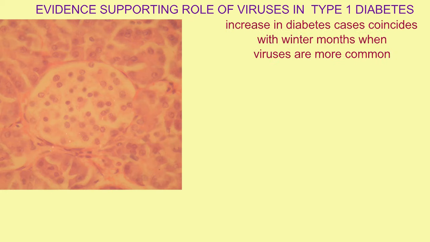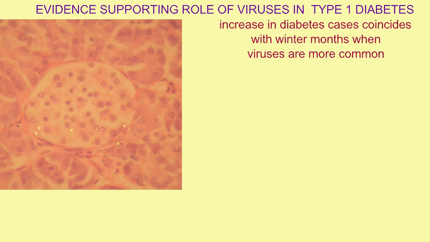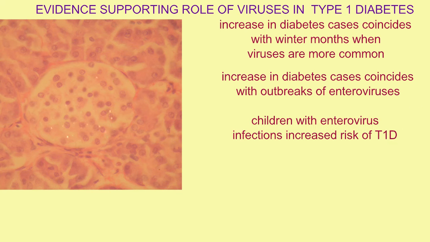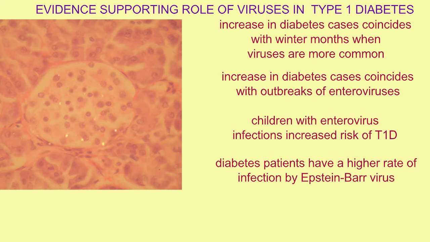There are a number of lines of evidence suggesting that viruses have a role in type 1 diabetes. The increase in the cases of diabetes during a year coincides with the winter months when viruses are more common. Rises in the incidence of diabetes can sometimes coincide with outbreaks of enterovirus. Children with enterovirus infections have a slightly higher increased risk of developing type 1 diabetes.